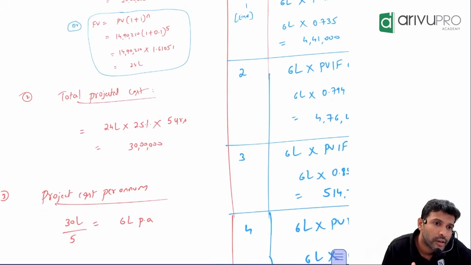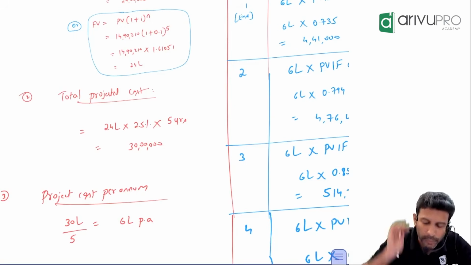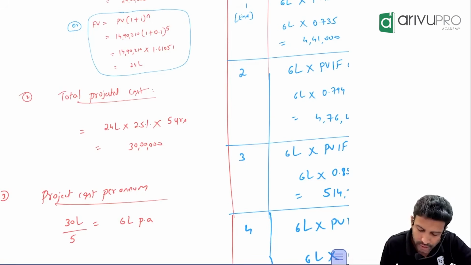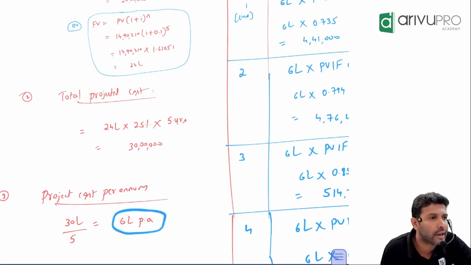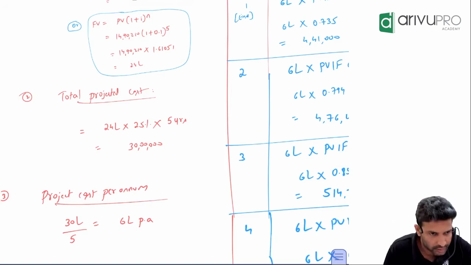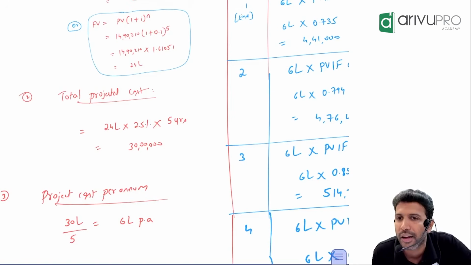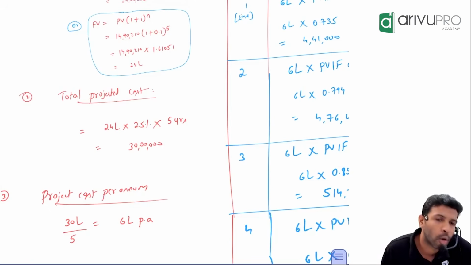Done? Everyone cool? Any problem? No. Now, people, carefully listen to what I'm saying and help me decode this. Can a company book 6 lakh as an expense in first year P&L? You said benefit per annum is 6 lakh, right? For the employee, it is a benefit. For the company, it is a cost or an expense. So my question to you is, can the company book 6 lakh as an expense in first year? Is it right? No. Why?